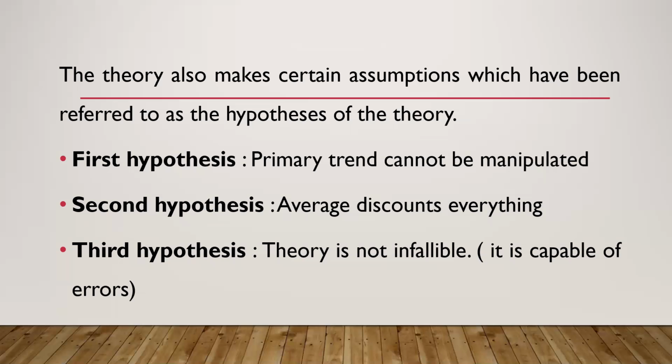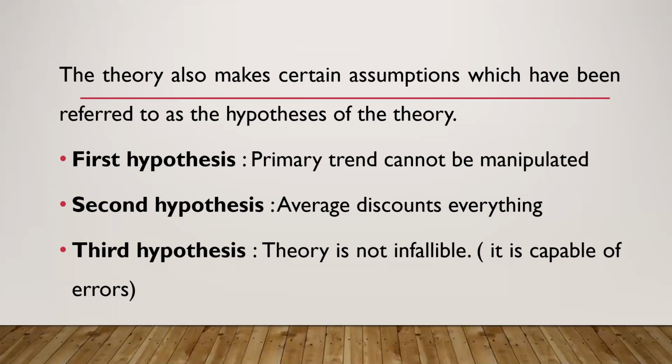Now what's most important is the primary movements. The primary movements take place in three phases, whether it's a bearish market or a bullish market. And we saw the three phases. Then they believed that volume of transaction is also important. The volume will move as per the trend. If it's a bearish market, the volume of transaction will increase with each decrease in price. If it's a bullish market, the volume of transaction will increase with each rise in price.